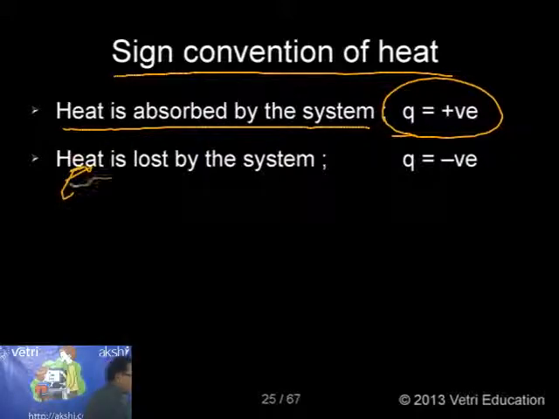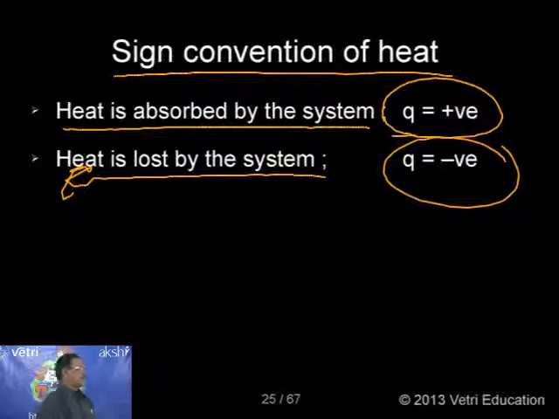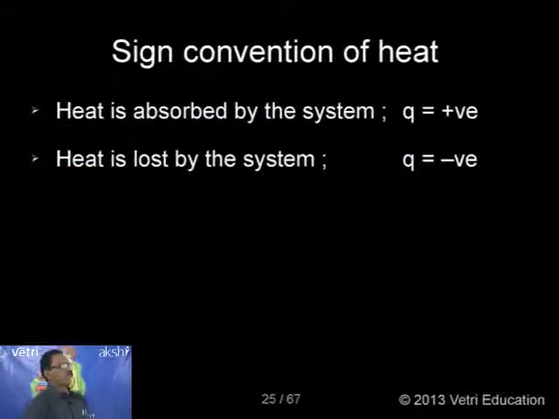If heat is lost by the system, Q will be negative. This is interesting information. So heat absorbed by the system, Q equal to positive. Heat lost by the system, Q equal to negative. Kindly follow. This is the most important information regarding the sign convention of heat.